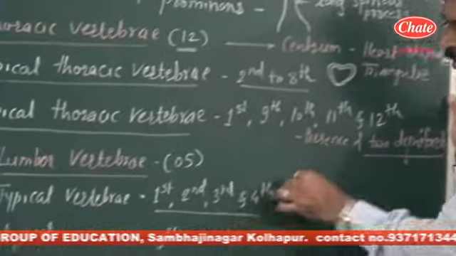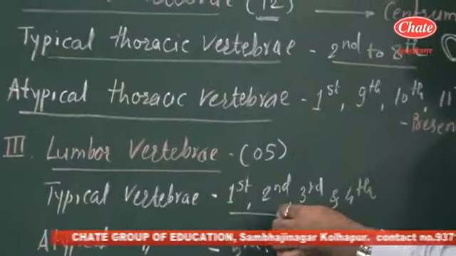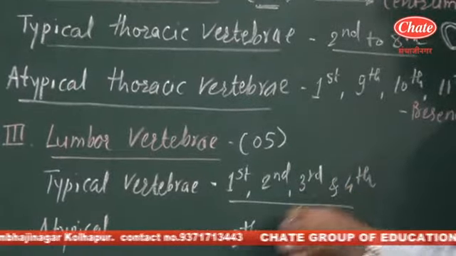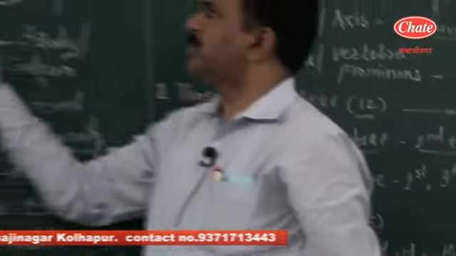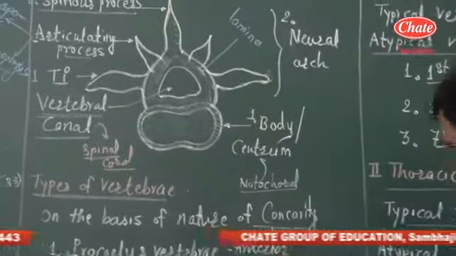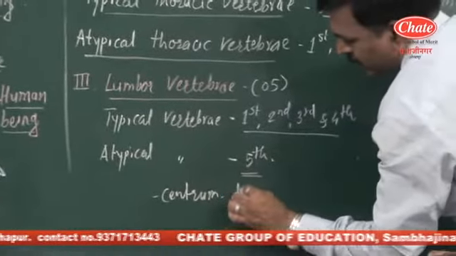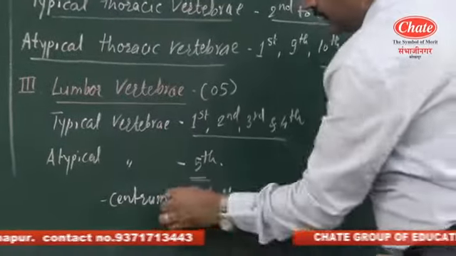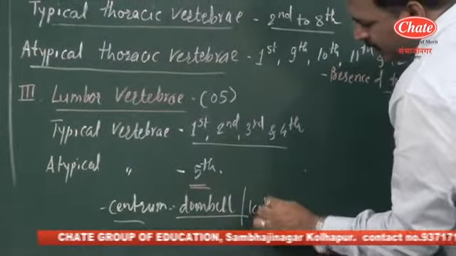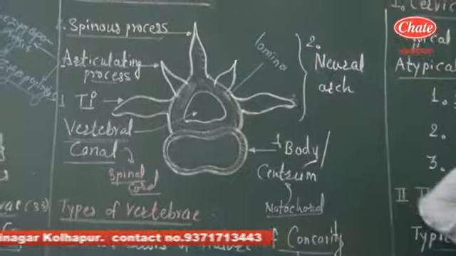Lumbar vertebrae: five lumbar vertebrae are present in the abdominal region, out of which the first, second, third and fourth are typical, while the fifth is atypical. Lumbar vertebrae show all the components observed in the typical vertebra, meaning it has the centrum. Here the centrum is somewhat dumbbell shaped, or sometimes it is termed a kidney shaped centrum, and at the posterior side we can observe the three processes. So lumbar vertebra shows all the components of a typical vertebra.